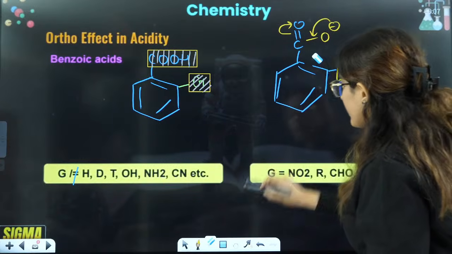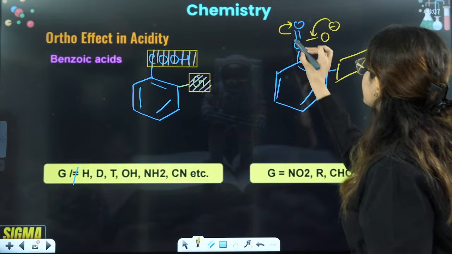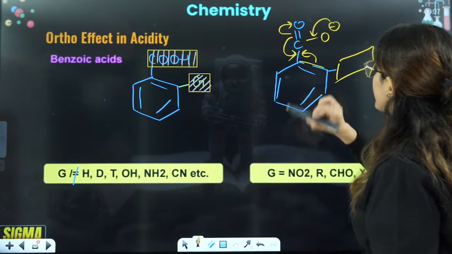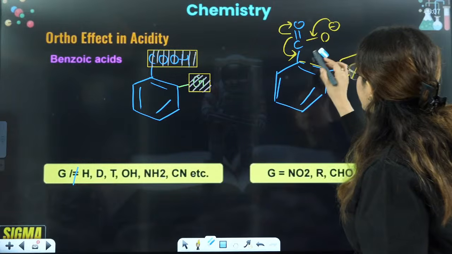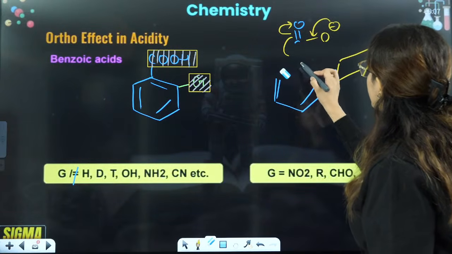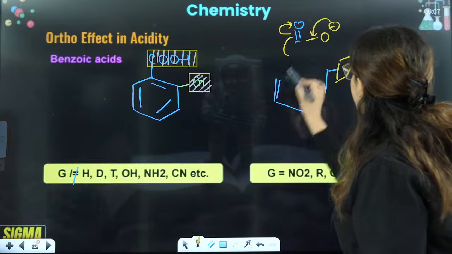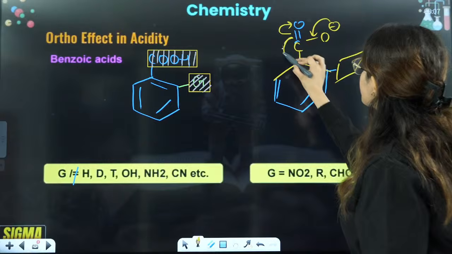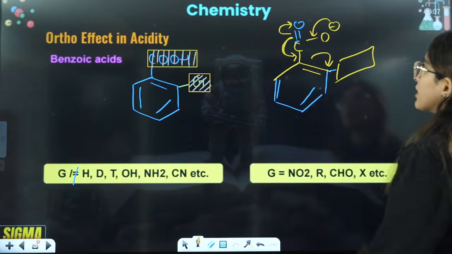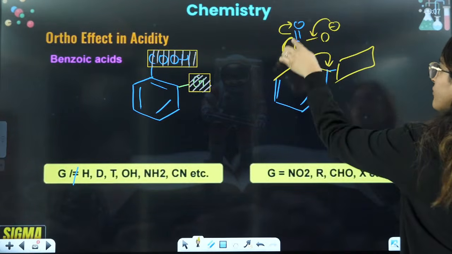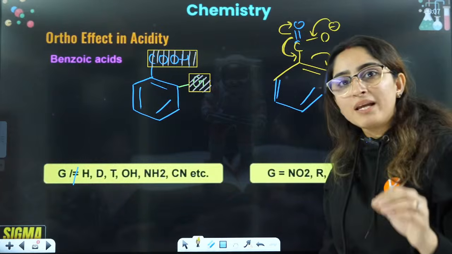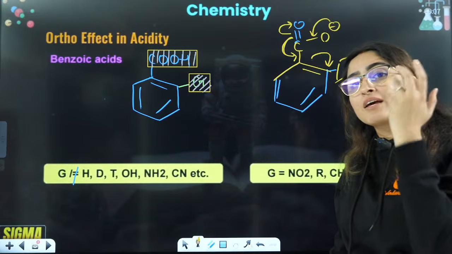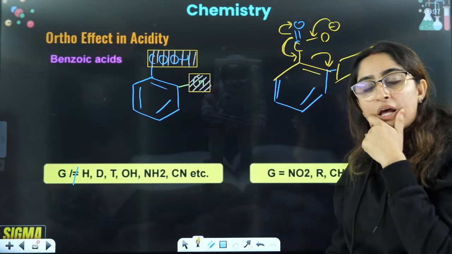Because now in this case what will start happening, this bond will shift here, then this bond can also shift here, actually this can also take place, right? This can also take place, that this bond is shifting here, this bond is shifting here. So one bond is going here, one bond is going here. So that means the group should not be out of plane. If it is out of plane, then it is giving rise to cross conjugation, right?